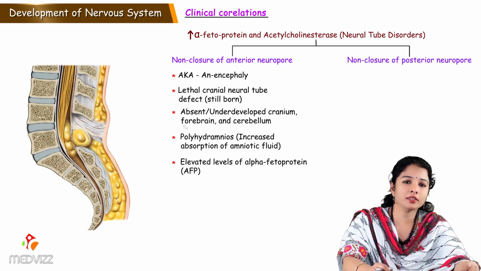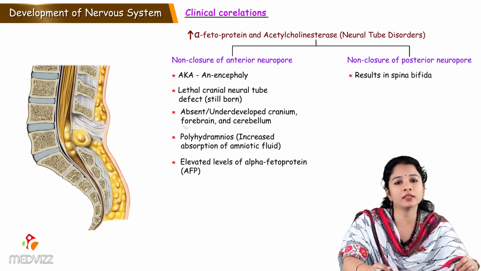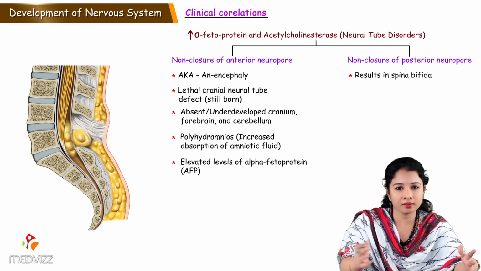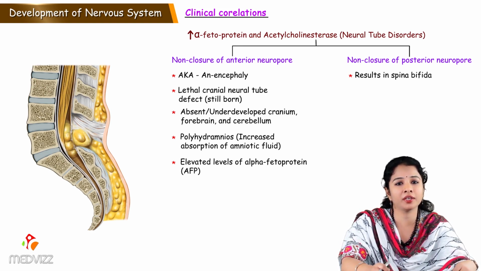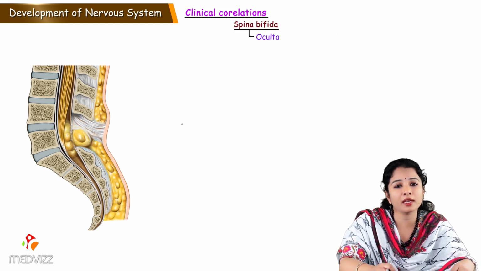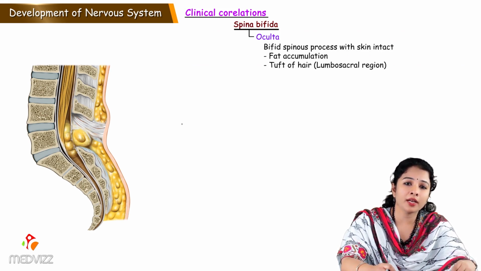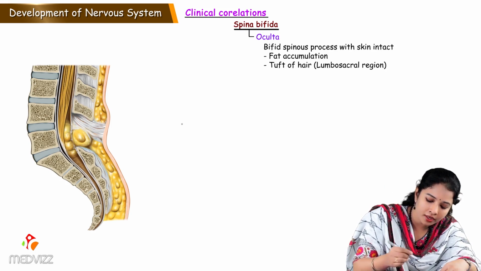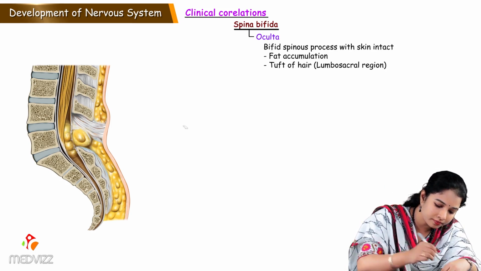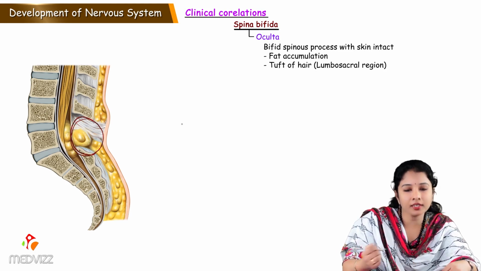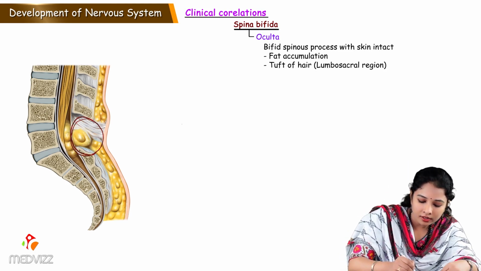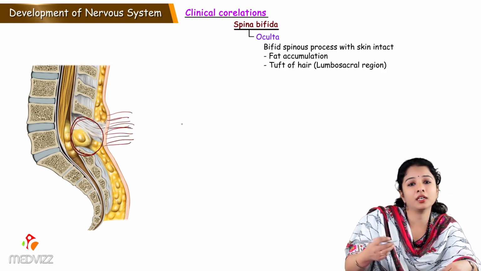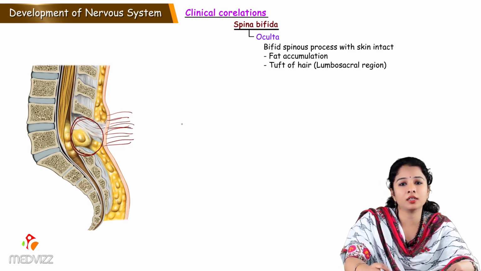Failure of the posterior neuropore closure results in a condition called spina bifida. Based upon its severity, we can classify spina bifida into various types. The first variety is spina bifida occulta, where the spinous process is not developed, giving a bifid spinous process, and fat is accumulated there, and a tuft of hair is present in that area. So this condition is called spina bifida occulta.